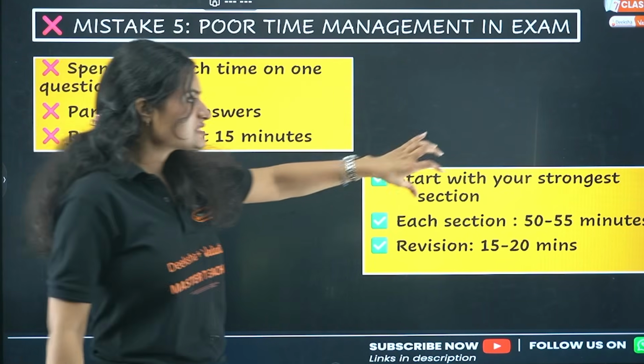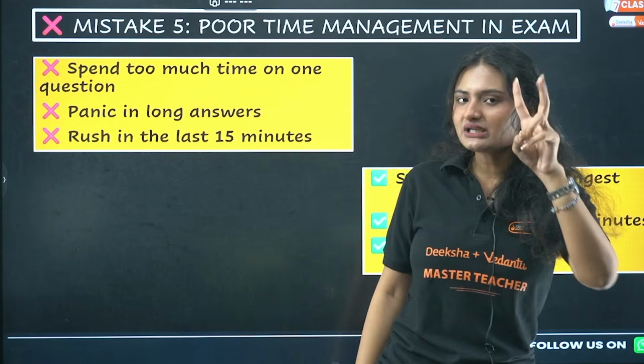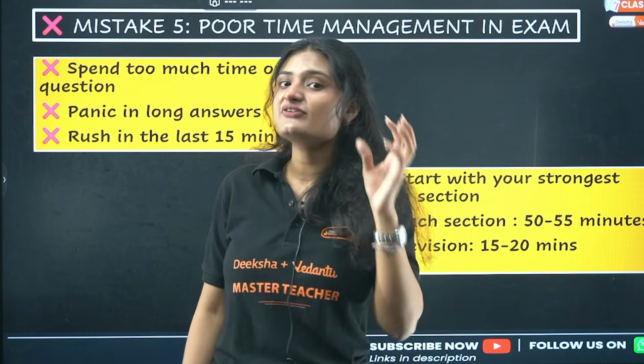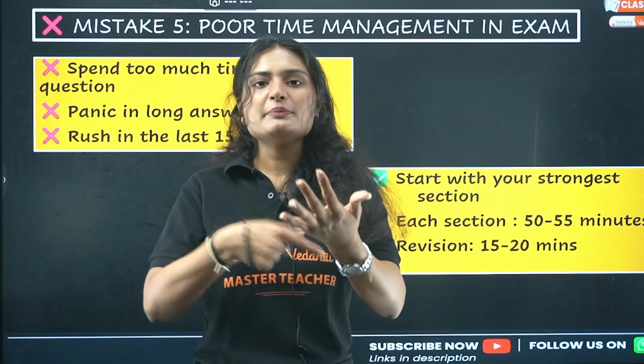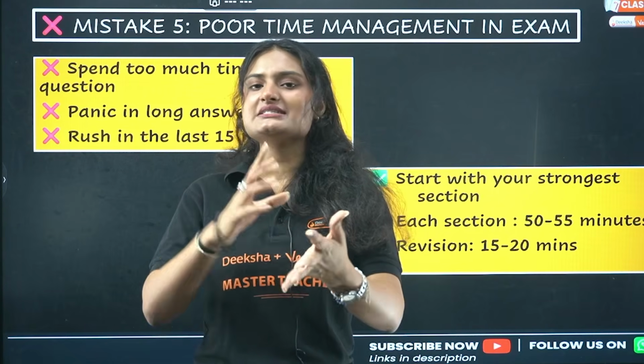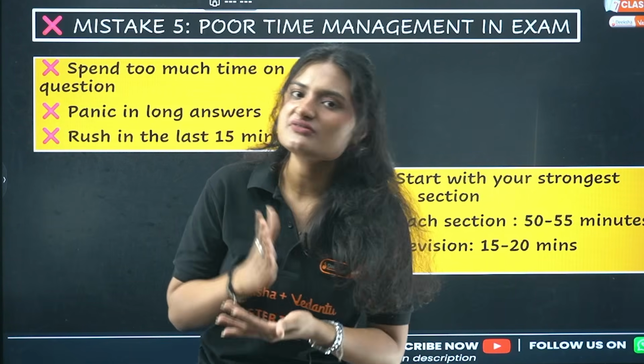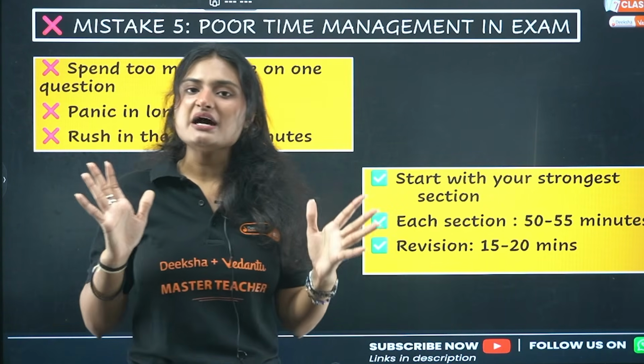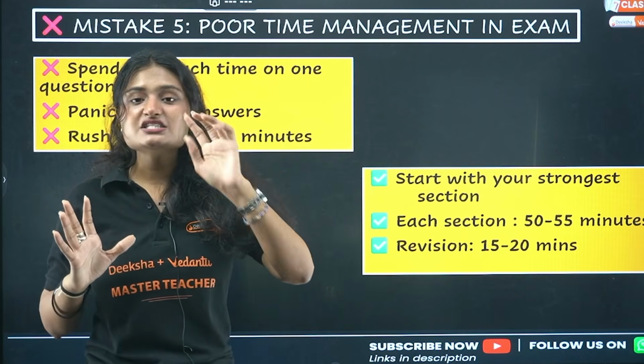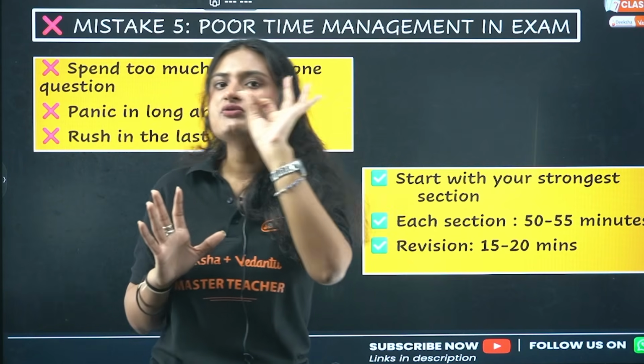How should you do it? Start with your strongest section. You are given 15 minutes reading time, right? In that 15 minutes reading time, scan the paper. See, this section I'm comfortable in. Let's say I'm comfortable in physics, so I'll start with physics first, okay? And properly managing it means each section should be given approximately 50 to 55 minutes, okay?